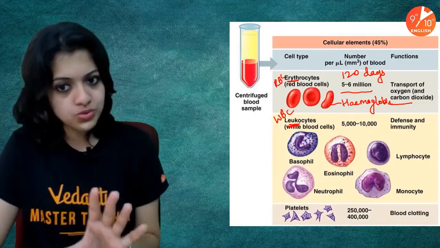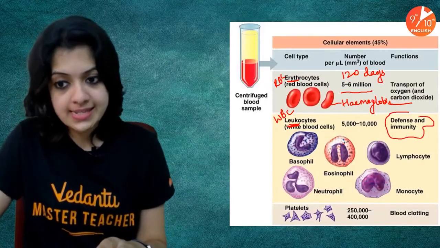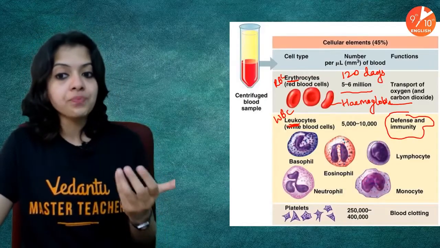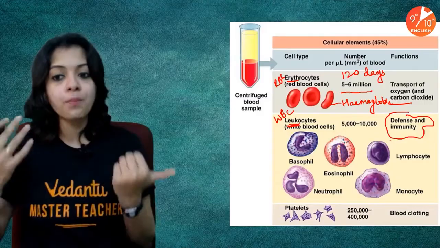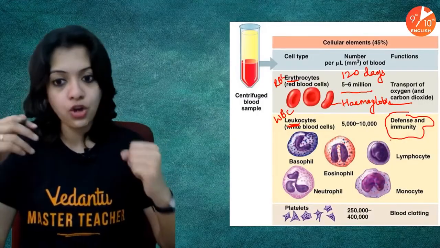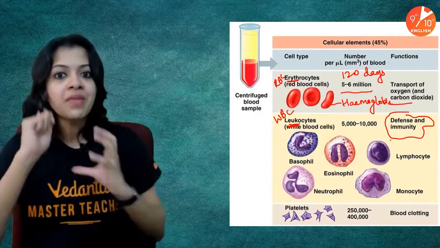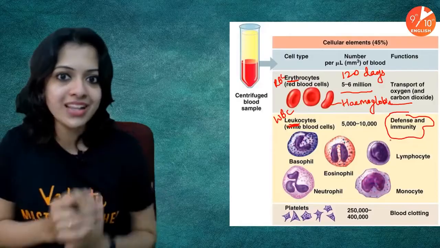We don't have to go into those details, but let's remember that overall, all your WBCs are involved in giving you immunity. They act as your body's major defense mechanism, because they act like soldiers. They are on guard all the time, there to fight all the germs which invade your body.